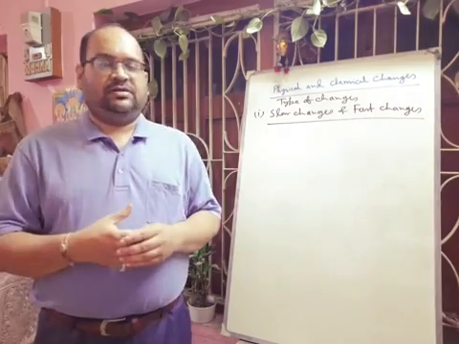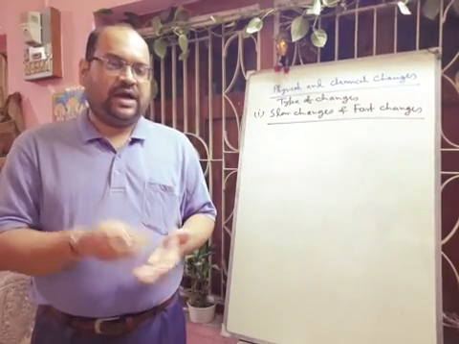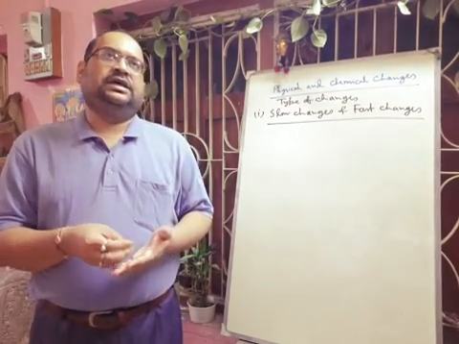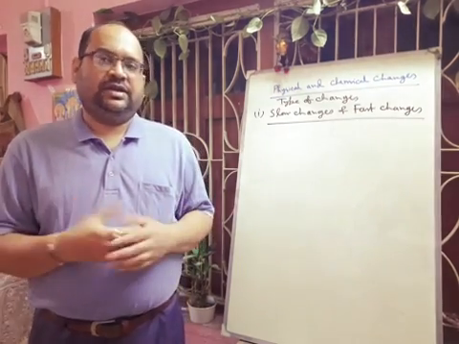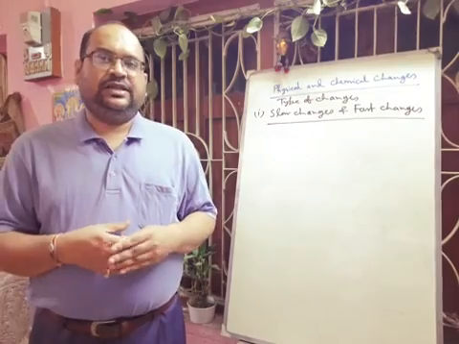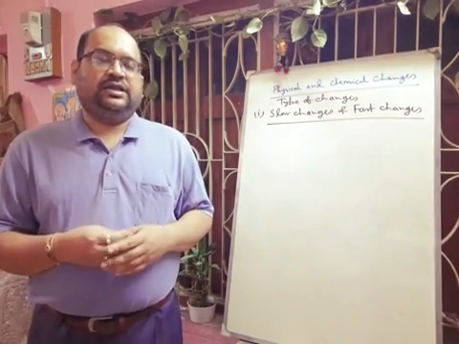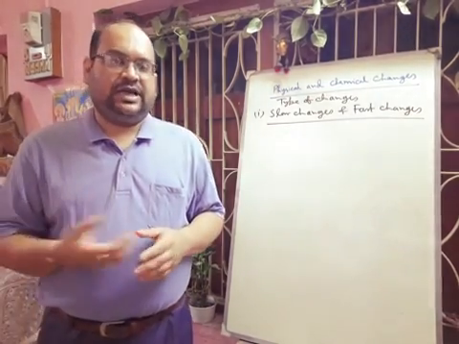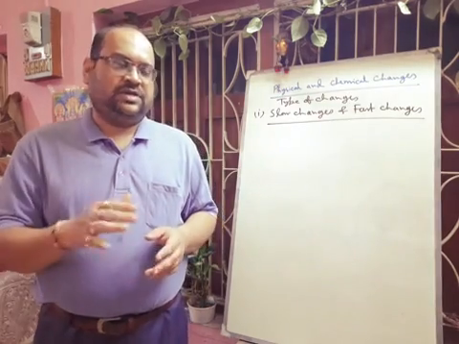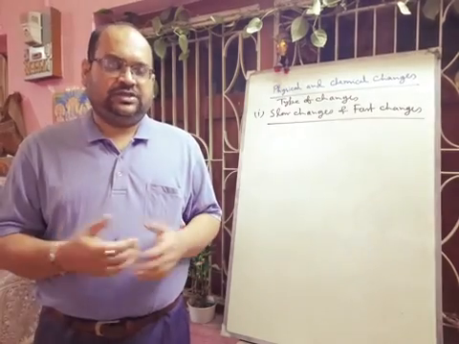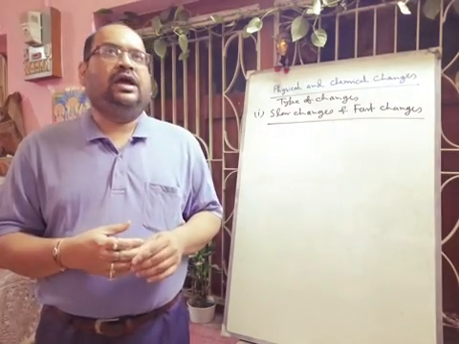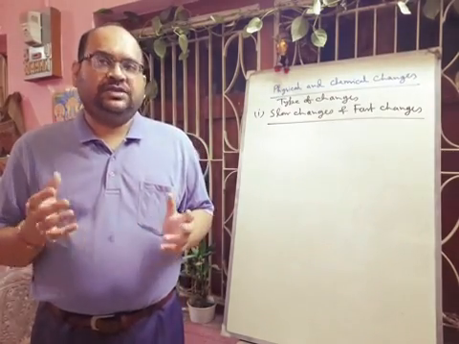Like rusting of iron. If you keep a piece of iron on the surface in the atmosphere, there is moisture and oxygen, then there will be one chemical change, that is the rusting of iron, and there will be formation of iron oxide on the surface of the iron, and its formula is Fe2O3.xH2O, that you will learn later. And this is a very slow process.